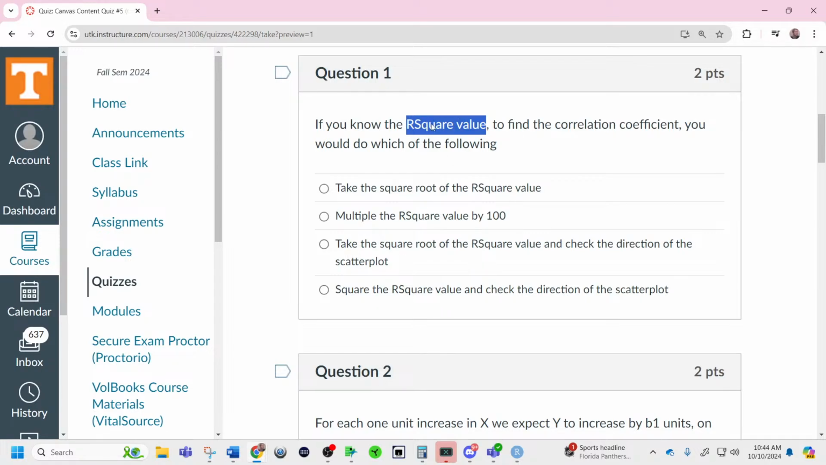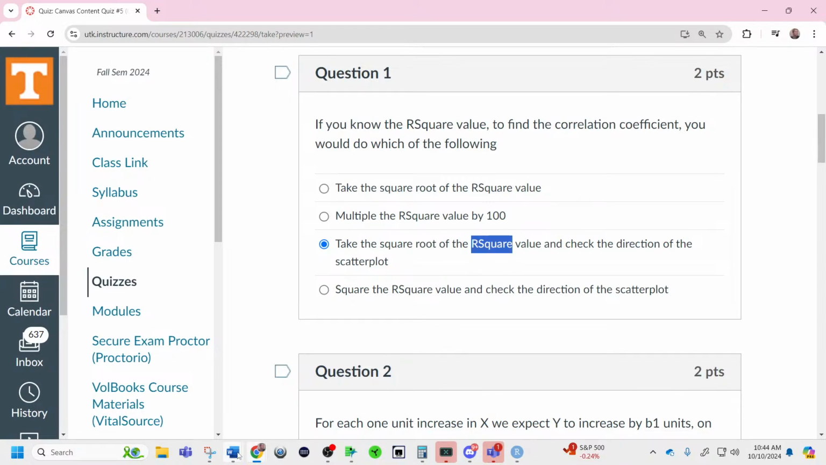Oh, but remember, it's r squared already. So if you square r squared, you get r to the 4th. Since it's r squared currently, and good job, Noel, practicing, and you want to find r, take the square root of r squared to get r, and then check the direction.